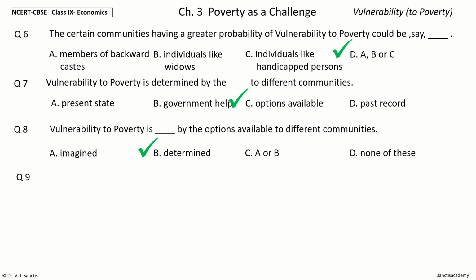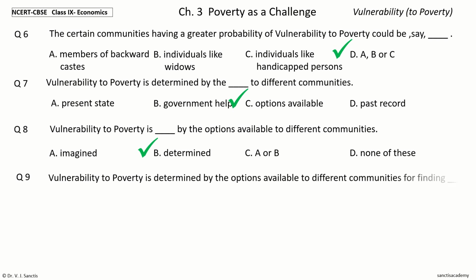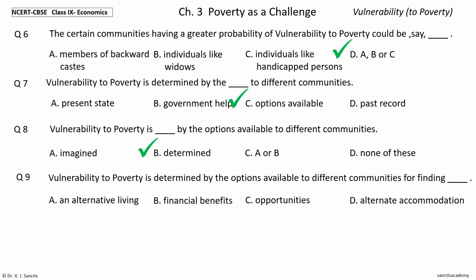Question 9. Vulnerability to poverty is determined by the options available to different communities for finding dash. The options are an alternative living, financial benefits, opportunities, alternate accommodation.